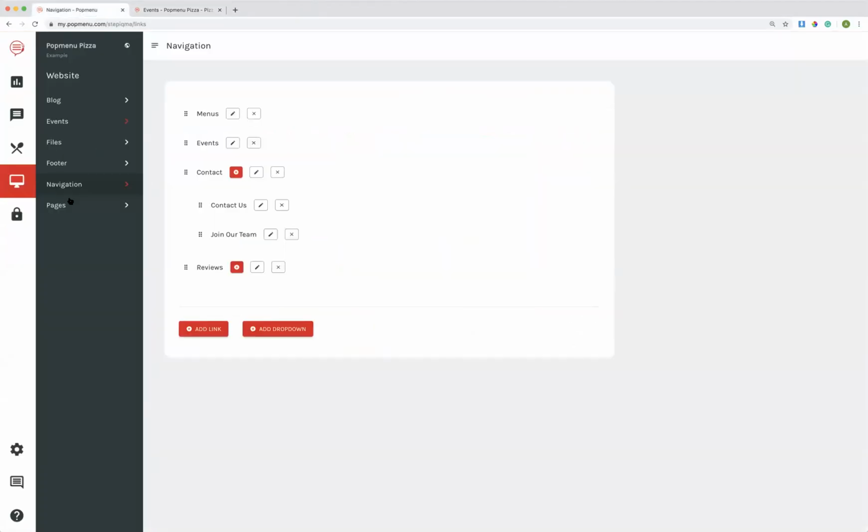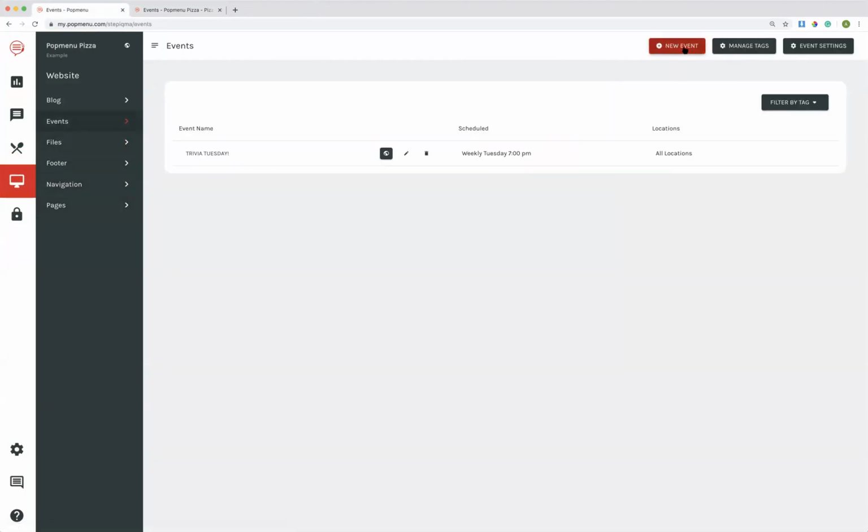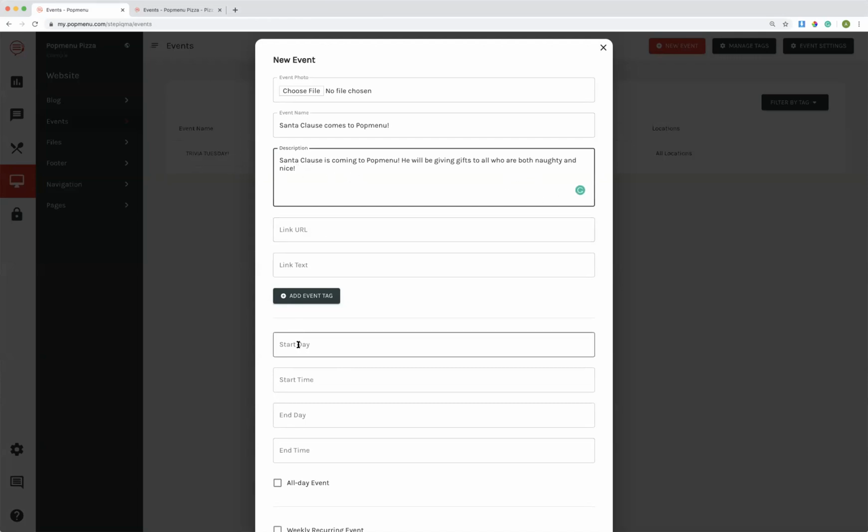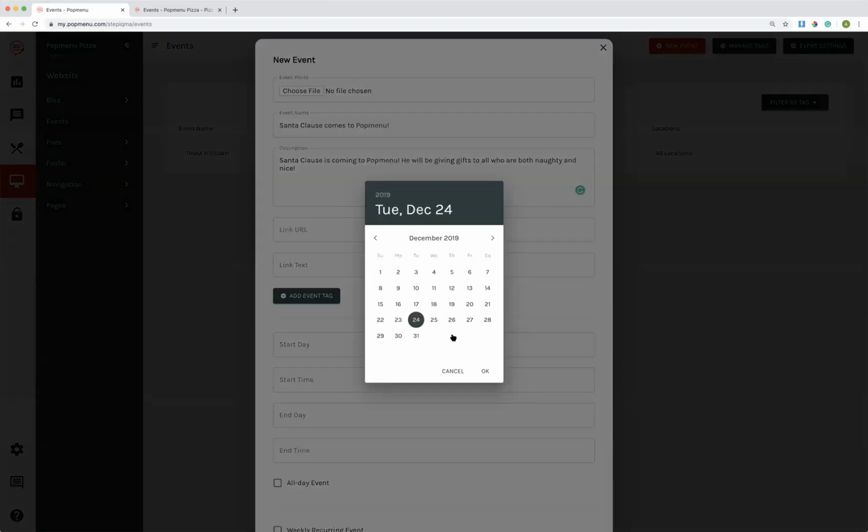So what we can do is click on events in the black menu area and click new event. I'm going to add a new event, and this event is going to be that Santa Claus is coming to visit Popmenu. So we're going to have a surprise Santa Claus visit, and here I can add my start time and date.